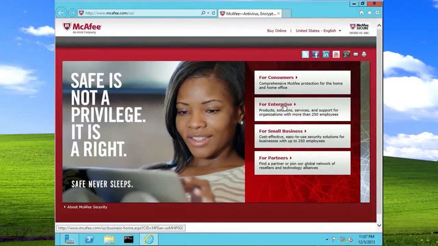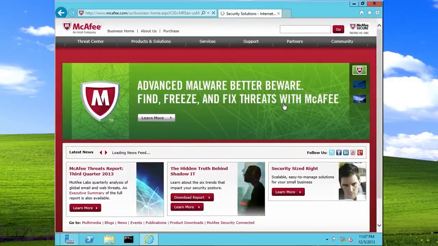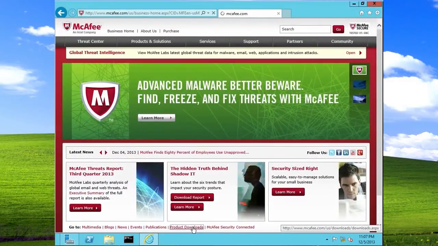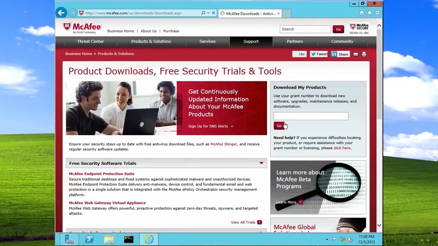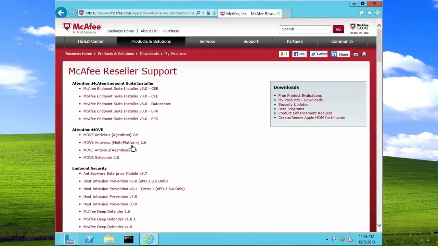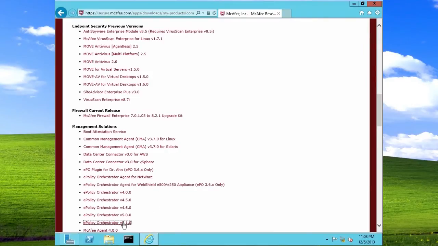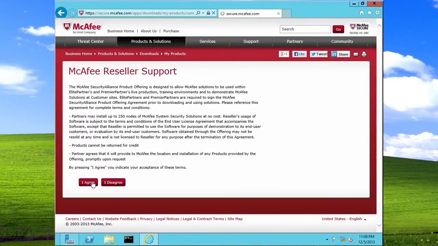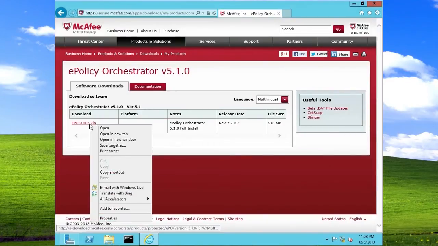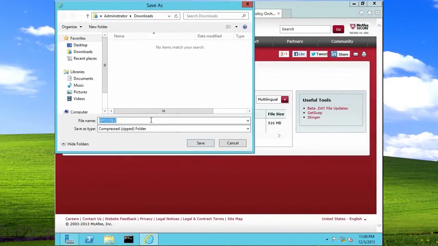On McAfee's website, we want to click on For Enterprise, then down below Product Downloads. Here you are typing in your grant number. After you've logged on, you'll see your products listed. Go ahead and copy your ePO license key to Notepad or your clipboard and click on McAfee Reseller Support. Scroll down until you find ePO 5.1.0. Then you can right-click and Save As and save the target to your folder.